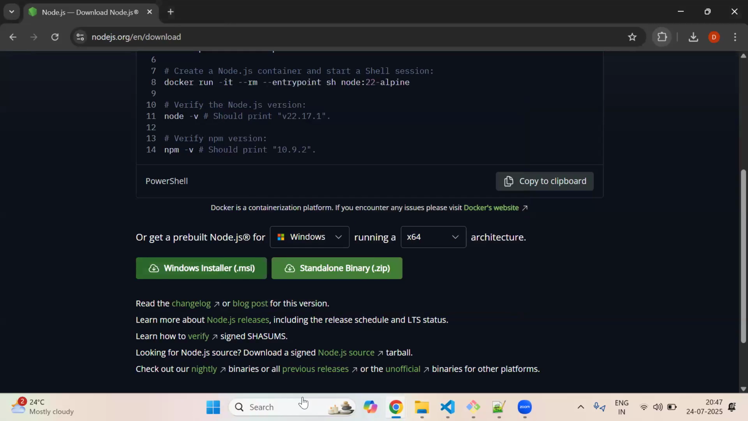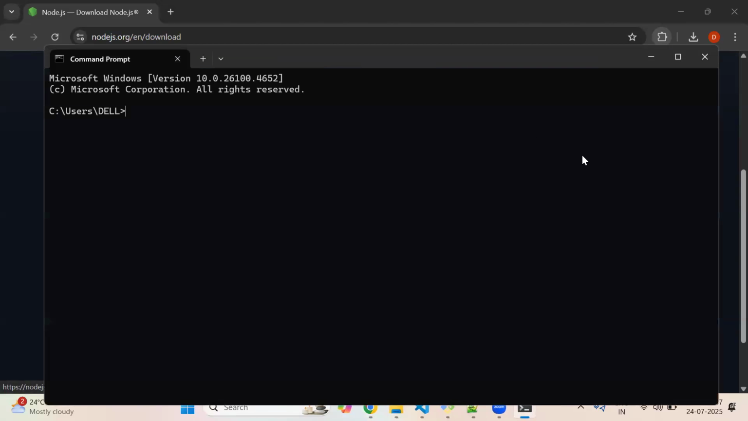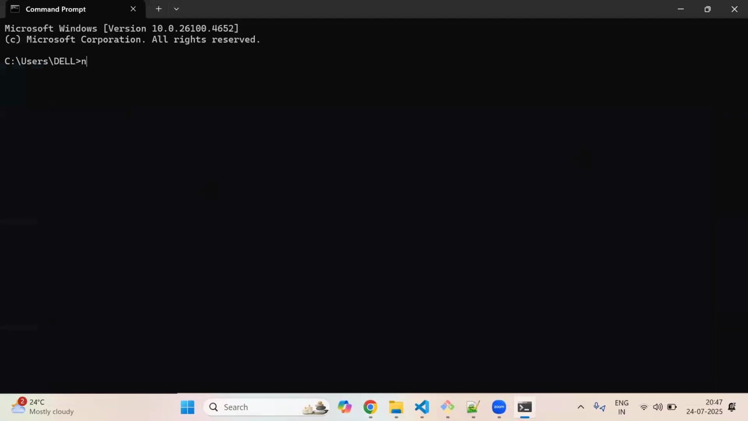Yes, now reopen the command prompt, Dinesh. Now type there npm space install space. No, wait one second. Type the node space. Dinesh, put yourself on mute. Getting some noise. Right now, type the node space -v. -v. Enter. See it now. We are getting the version now.